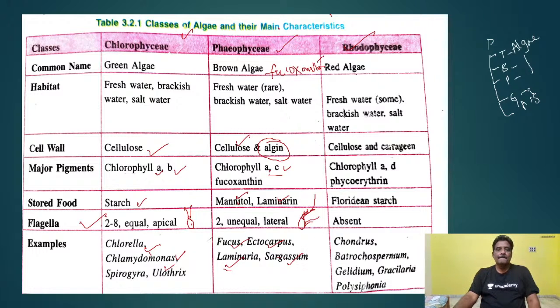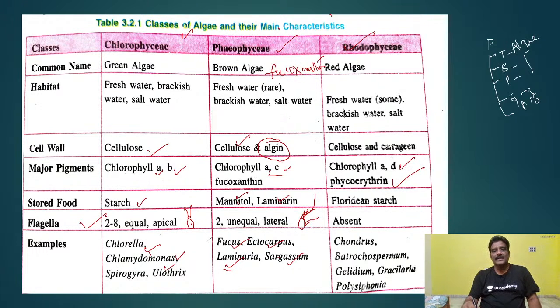Whereas Rhodophyceae is called red algae. Why? Because one pigment is present, that is called phycoerythrin. Because of the presence of phycoerythrin, these algal members appear red. But chlorophyll is present in all classes as they are autotrophic organisms.